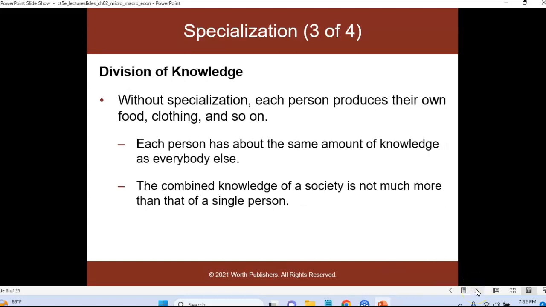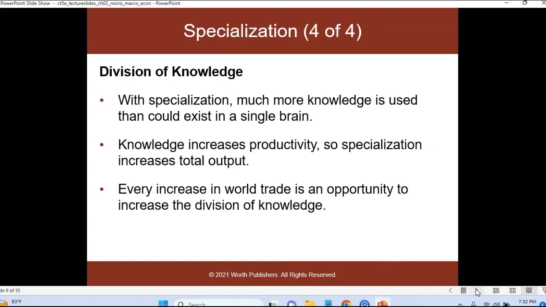You know that with division of knowledge, specialization can happen because each person is going to specialize in the production of their own food, clothing, and so on. Each person has about the same amount of knowledge as everyone else, but the combined knowledge of society is not much more than that of a single person. With specialization, much more knowledge is used than could exist in one single brain.